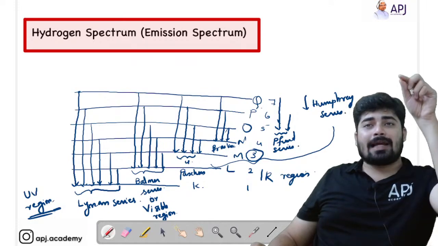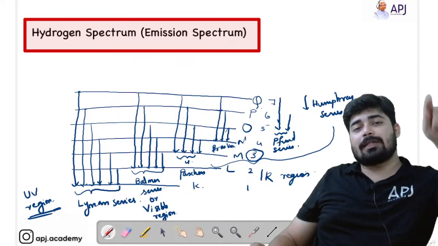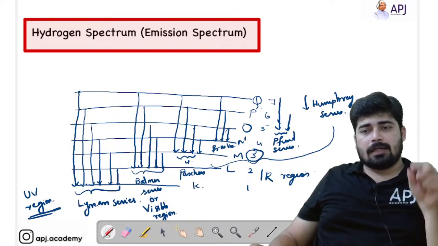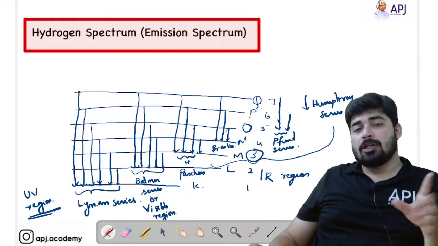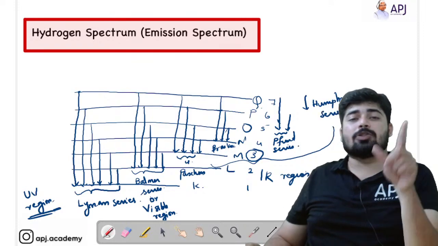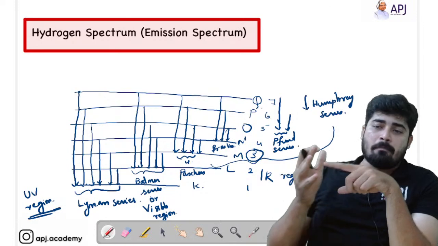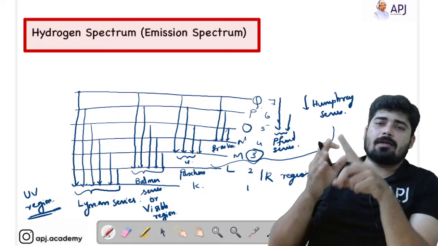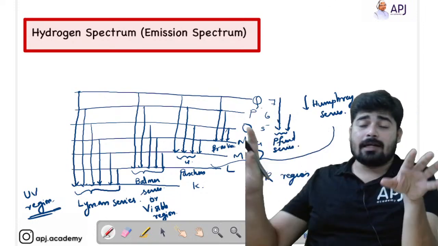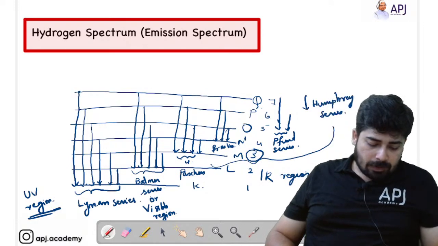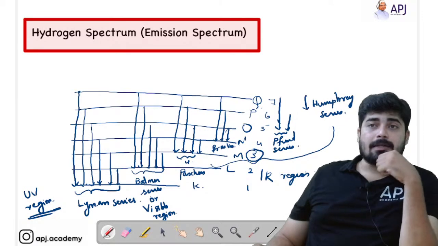And if the lines are produced when the electron jumps from higher energy to the first shell, then it is the UV region. So we have the Lyman series in the UV region, the Balmer series in the visible region, and the Paschen, Brackett, Pfund and Humphreys series in the IR region, the infrared region. These are the things you have to understand.